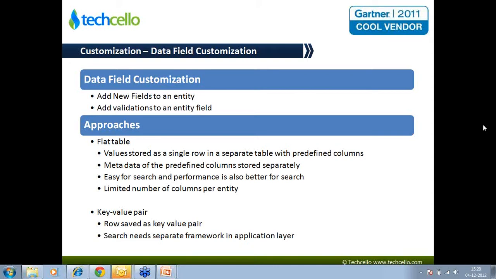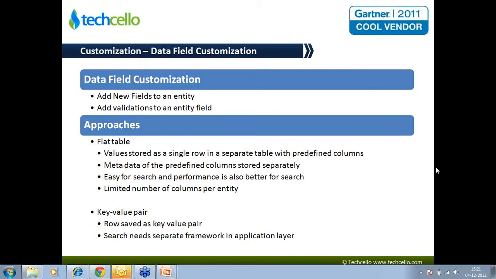The other approach is to go for a key value pair. In this mode, all the columns and values are stored as key and value. So for the same example, for customer A, you could have columns like social security number and age as key, and the respective value as values in different rows. So row 1 is going to have column social security number and its value. The row 2 is going to have the age and its value.